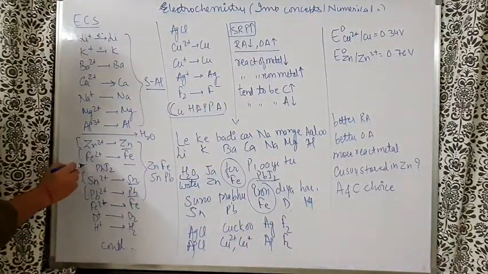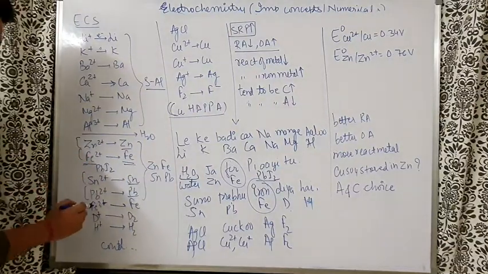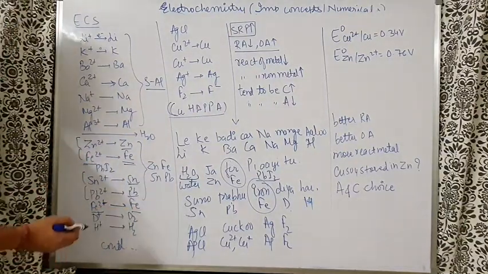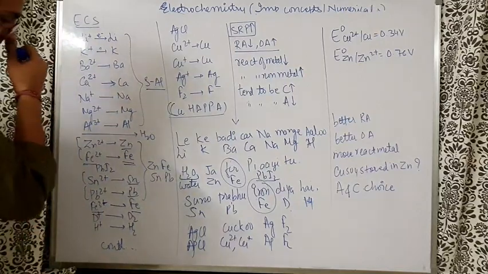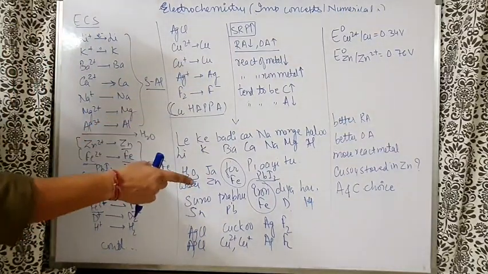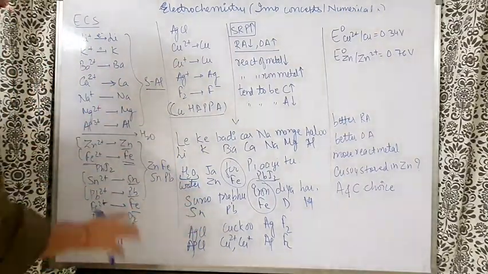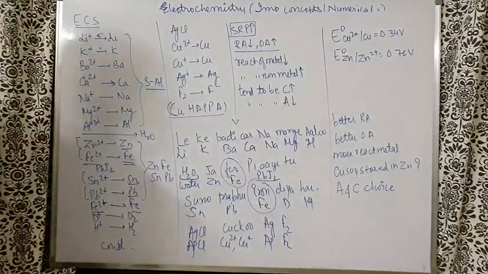Why? Because Fe2+ to Fe reduction potential and Fe3+ to Fe reduction potential are there. If you match with the NCERT, in NCERT they have given the Fe3+ to Fe2+ value also. So don't get confused there. So this is how you can remember the electrochemical series.